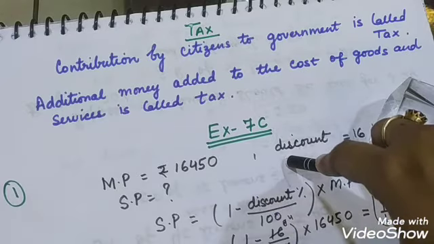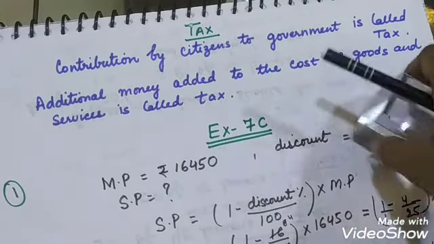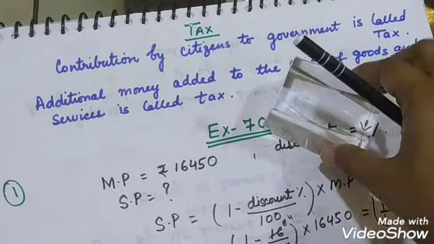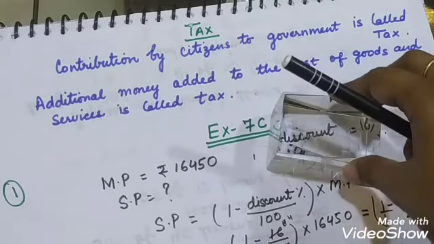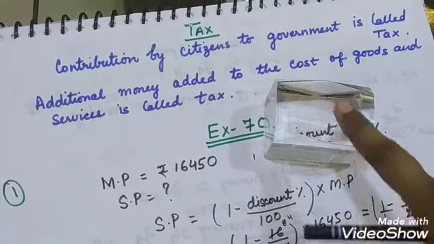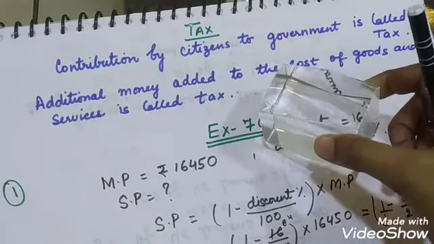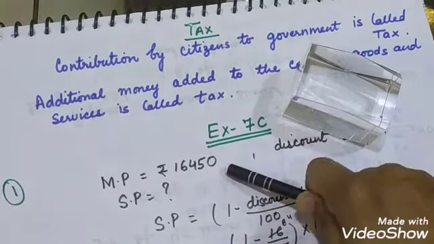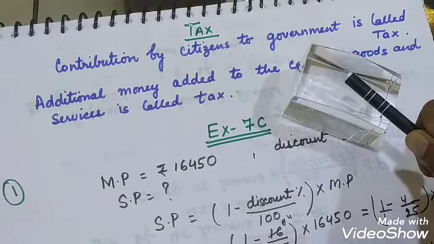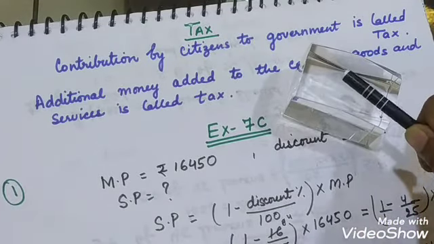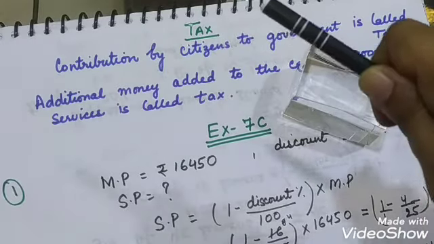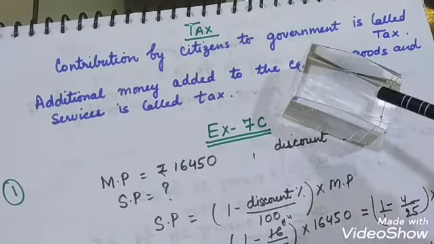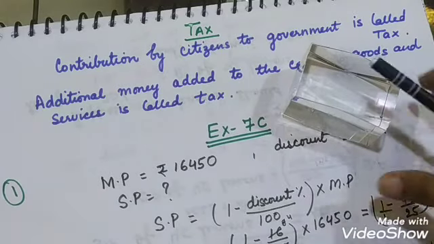Suppose it is given that the price is 100 rupees and you need to pay 10% additional tax, then 10% of 100 will be 10, so you need to pay 110. So for tax you add to the list price or cost price or marked price, but for a discount you subtract it from the list price or marked price.